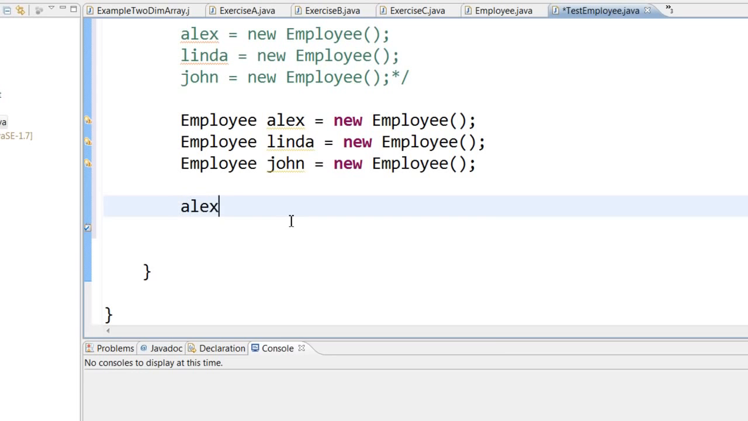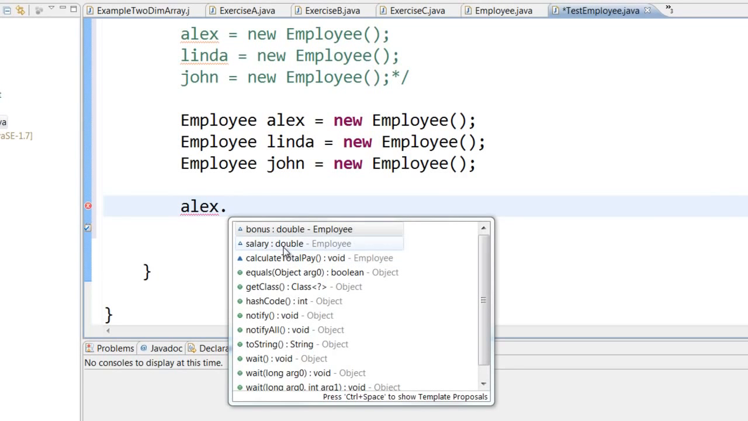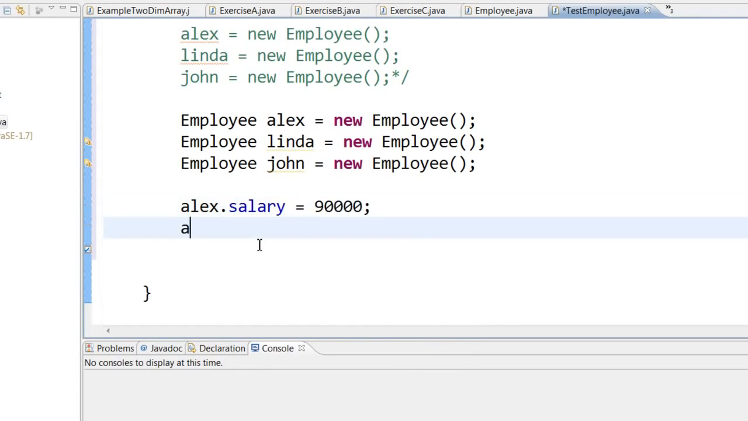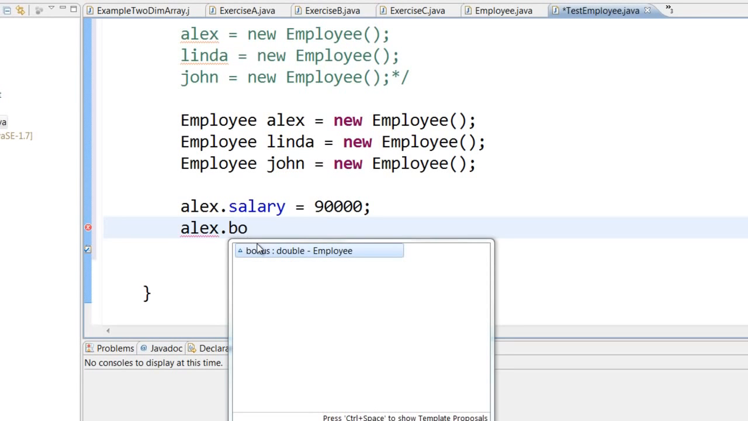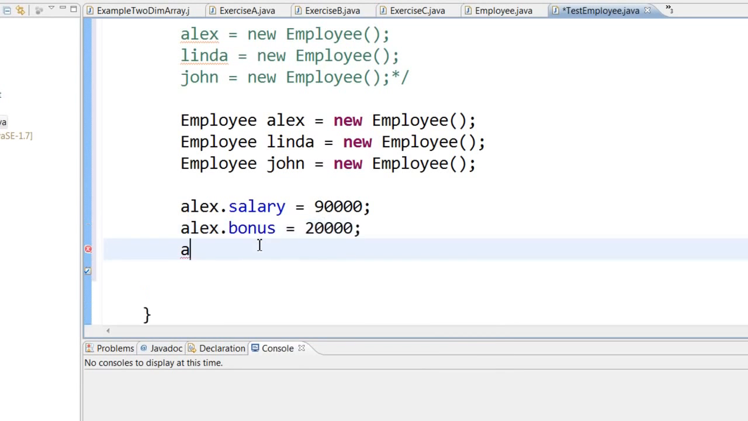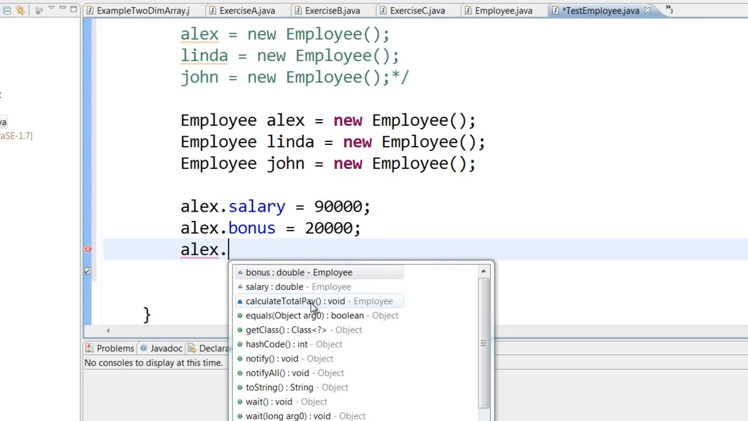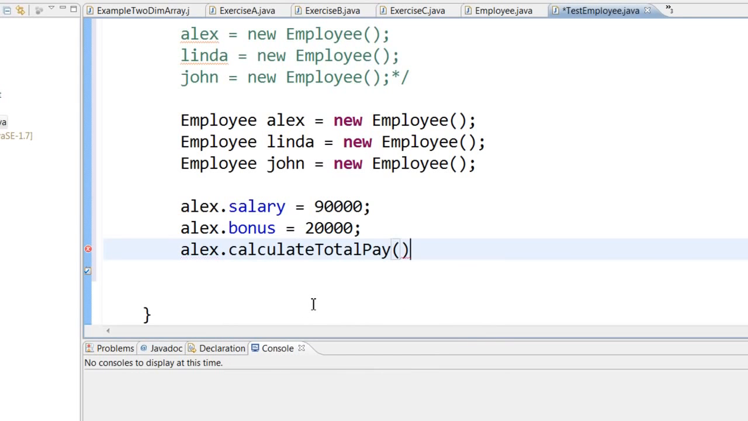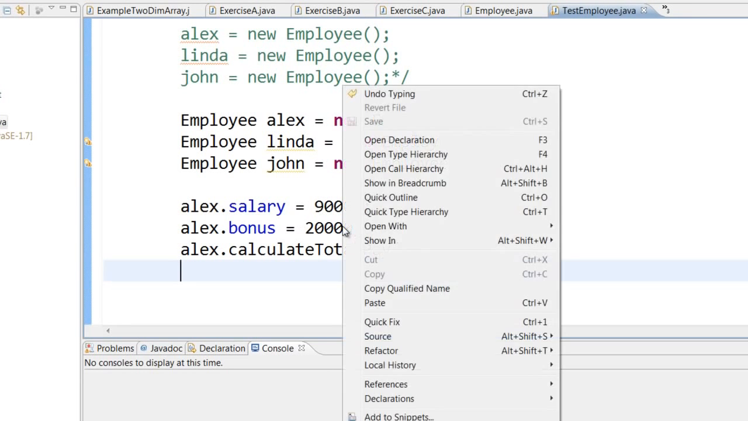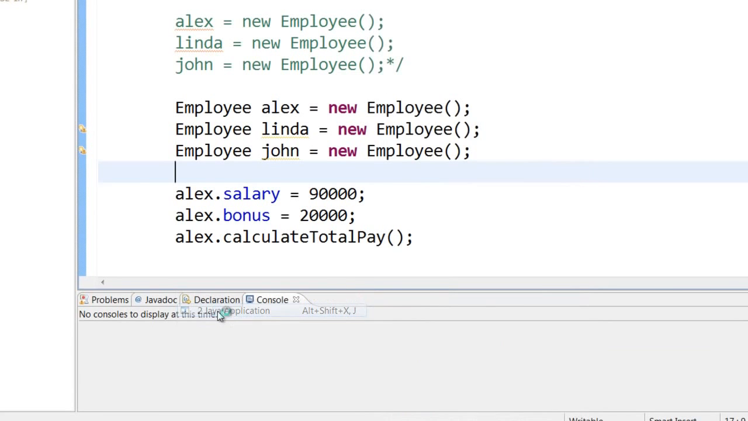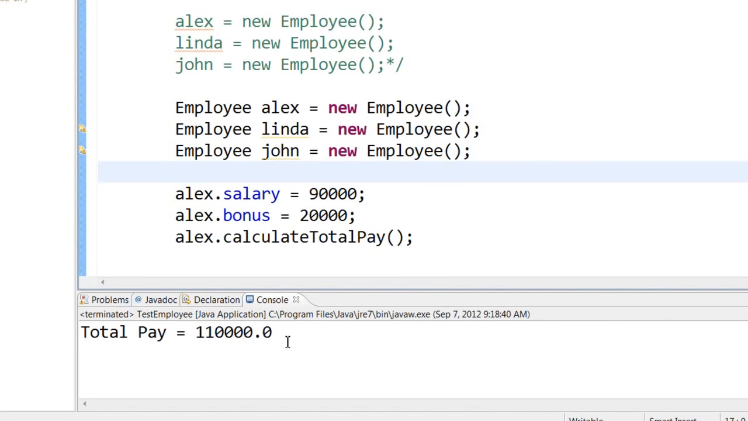You can say Alex dot, and here you will immediately see salary, bonus. So that means this Alex object has a copy of salary, a fresh copy of salary that you can assign. Alex dot bonus equal to, Alex dot calculate total pay. So when you say Alex dot, these things must come. Now when you save it and run this particular main method, right click, run as Java application, you will see that the total pay of 110,000 is printed.